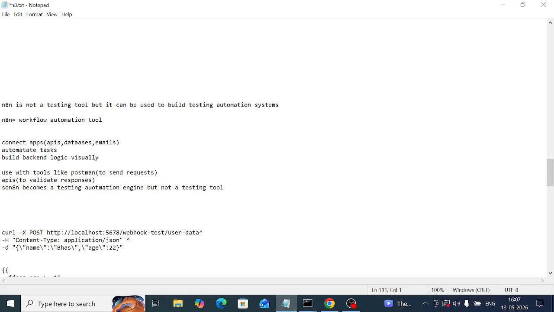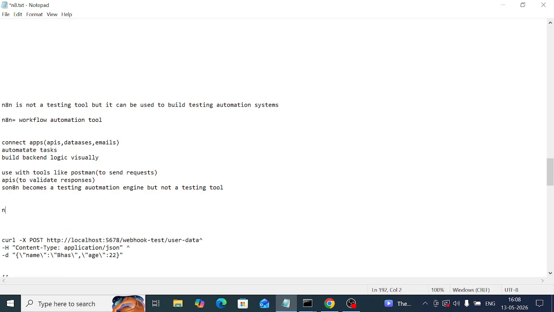What is the purpose of n8n? Automation. The purpose of testing tools is testing. An example of n8n is workflows. For testing tools, it means API validation. In testing tools we use Postman and Selenium, where coding is sometimes required. This is n8n versus testing tools.